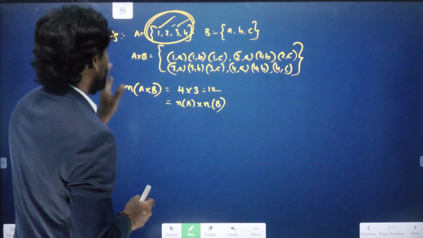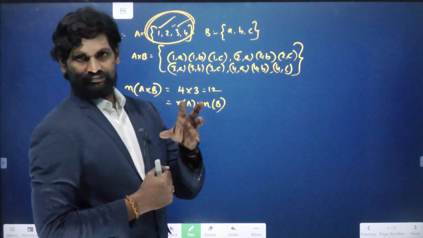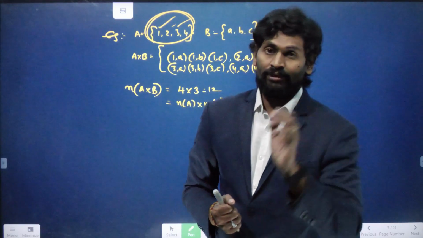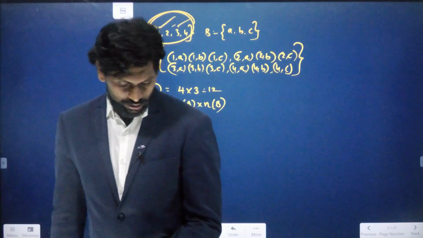So this is about the Cartesian product. You know how we are writing it. Always the first element represents the first set, and the second element belongs to the second set.